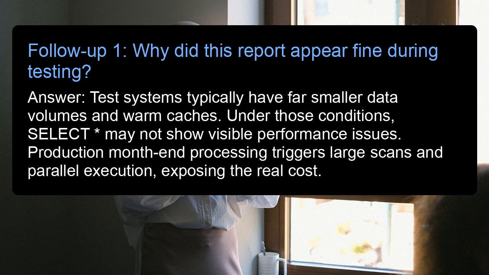Follow-up 1. Why did this report appear fine during testing? Answer: test systems typically have far smaller data volumes and warm caches. Under those conditions, select star may not show visible performance issues. Production month-end processing triggers large scans and parallel execution, exposing the real cost.